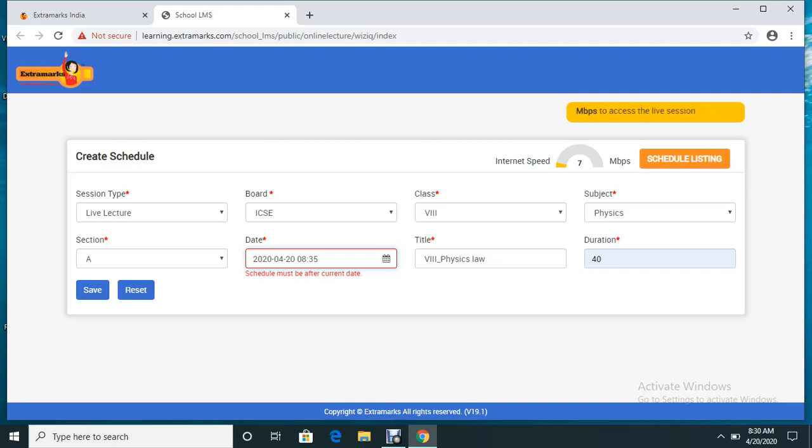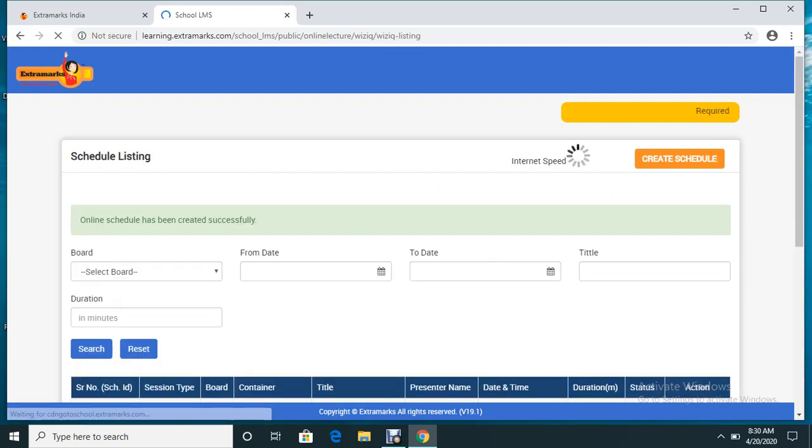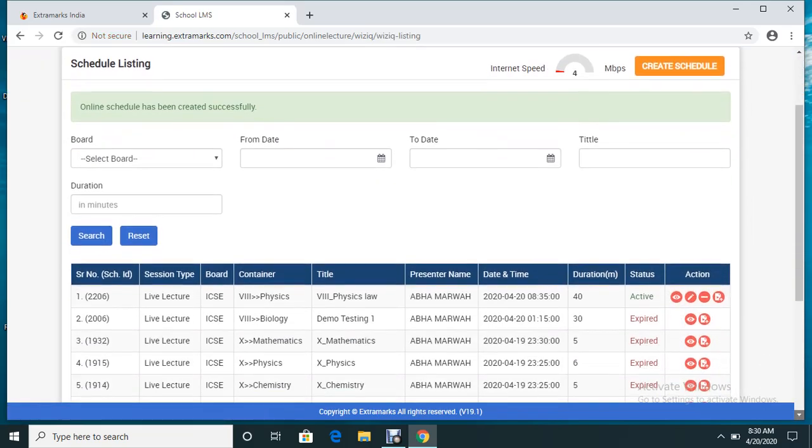I'm not able to select 8:30 because it is already 8:30. So I am scheduling the class which will be happening at 8:35 a.m. and click save. Now when you click save, you will find that your scheduled class will be reflected in the drop down, where you will have a list of classes, whichever class you have scheduled. Now can you see this page which is coming up here?